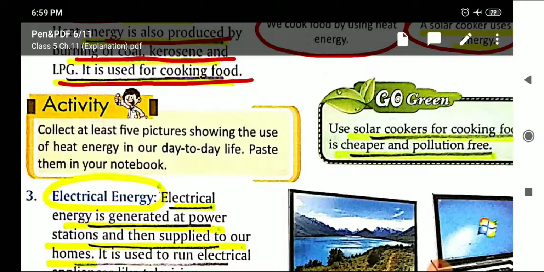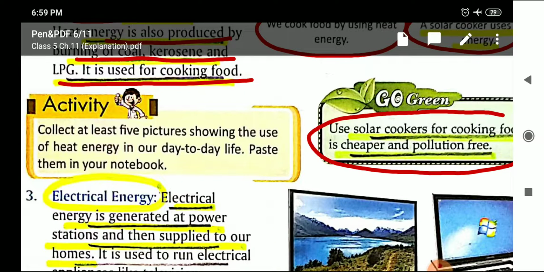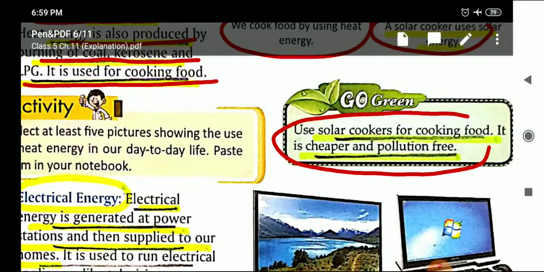Now see this box, go green. Use solar cooker for cooking food as it is cheaper and pollution free. It is very cheap and pollution free because there is no smoke release from this. So solar cooker we can use, but there is a limitation that it can be used only during the daytime when the heat and light of the sun is very strong. Then only it will work.